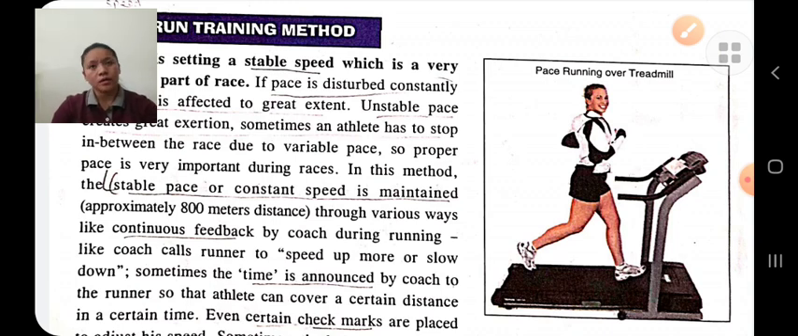Sometimes a helper also guides at different places. Nowadays the treadmill is used to keep the speed constant, and the speed is kept around 60 to 90% of our best ability, and the distance is kept around 200 to 800 meters. This pace run training method helps to develop aerobic endurance.